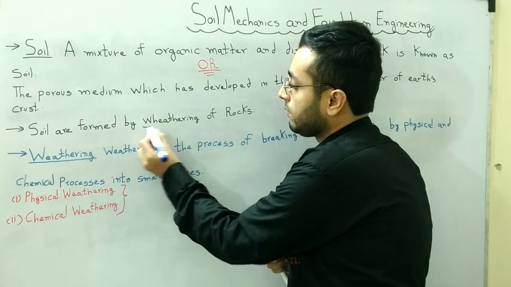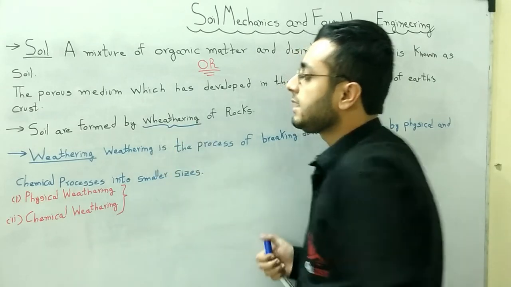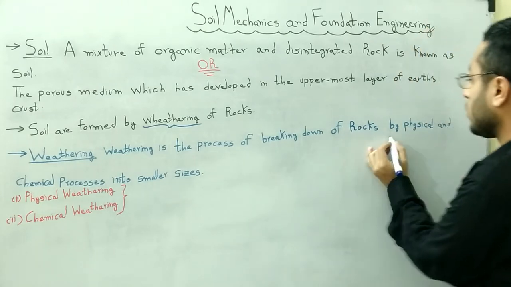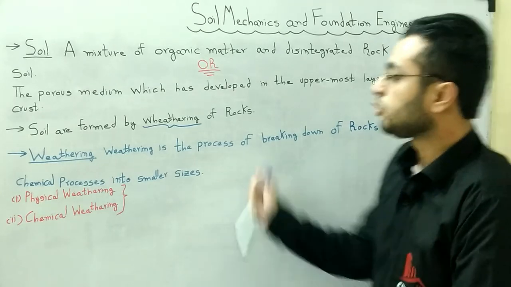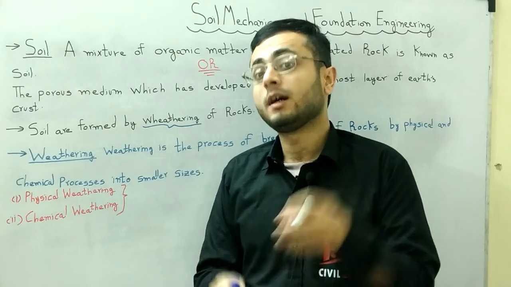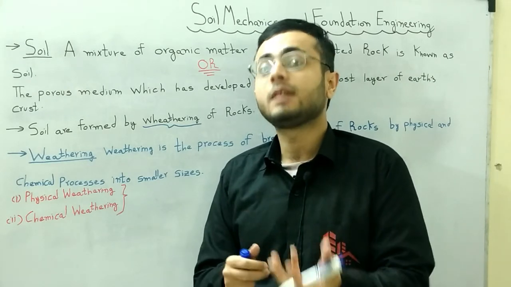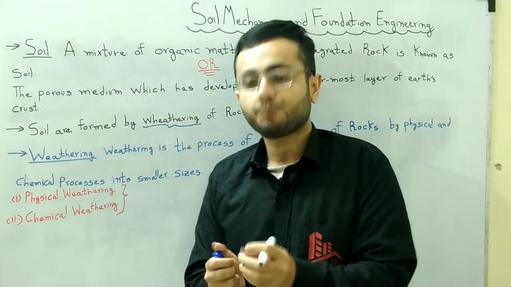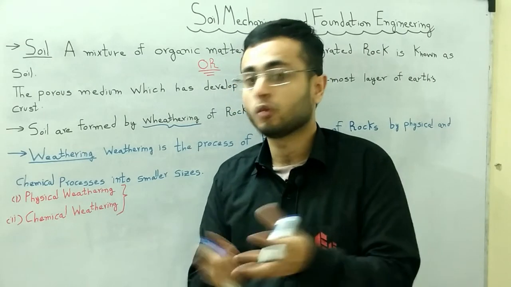Next, soils are formed by weathering of rocks. So basically, what is weathering? Weathering is the process of breaking down of rocks by physical and chemical processes into smaller sizes. It is the breaking down process of the rocks, or in other words we can call it disintegration. It is basically the breaking down of the rocks into smaller pieces.